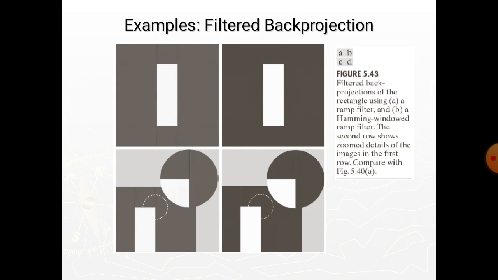So here is an example of filtered back projection. Because a filtered back projection is used, this image reconstruction approach is called filtered back projection. In this figure, figure A shows the rectangle reconstructed using a ramp filter.